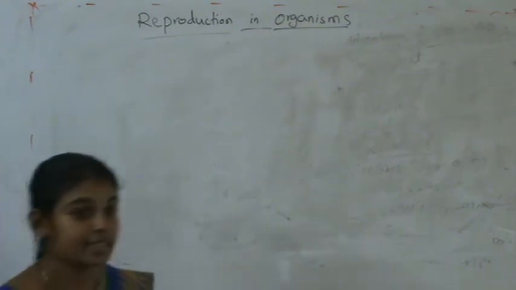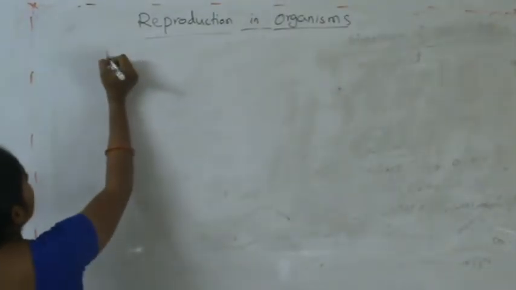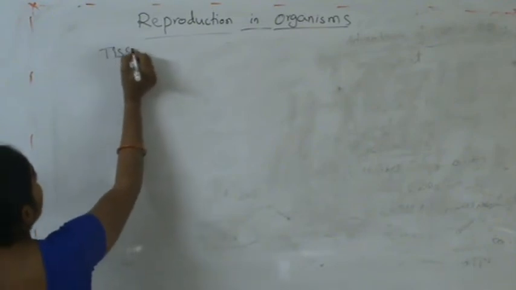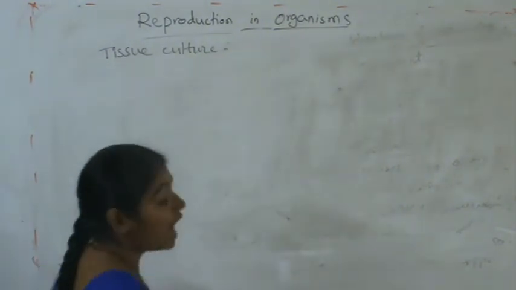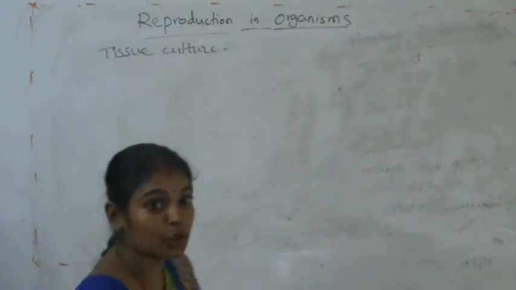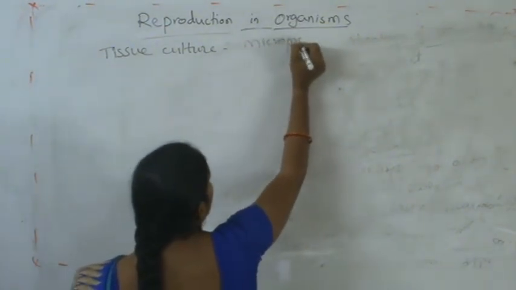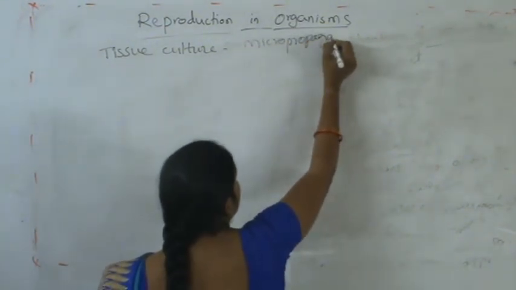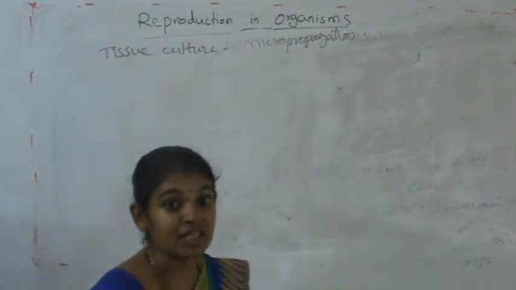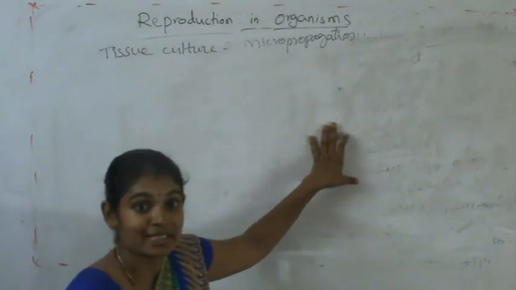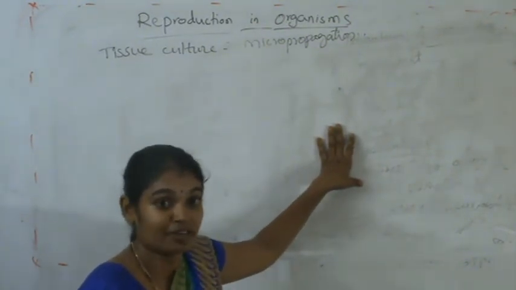So next we will discuss tissue culture. It is also known as micropropagation. It is a technique by which a plant is developed using a small tissue or small cell from the plant.